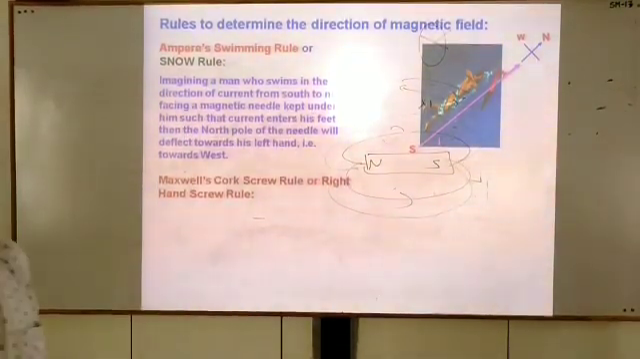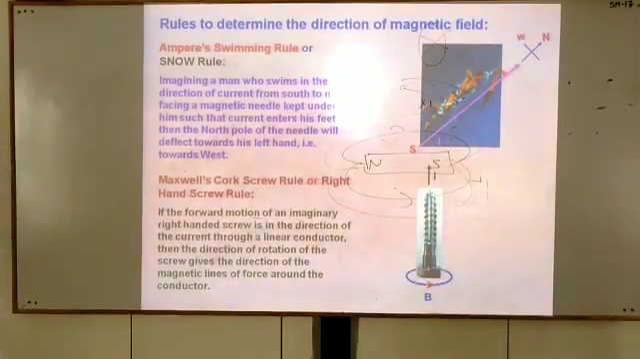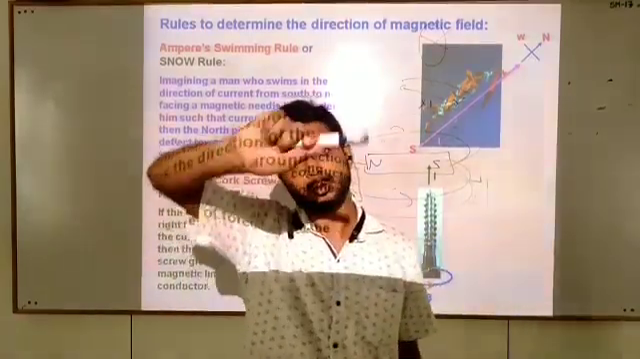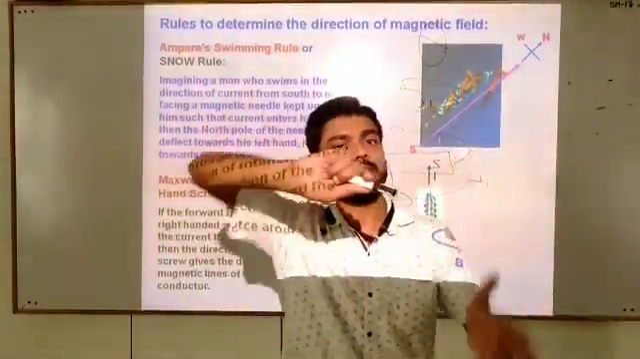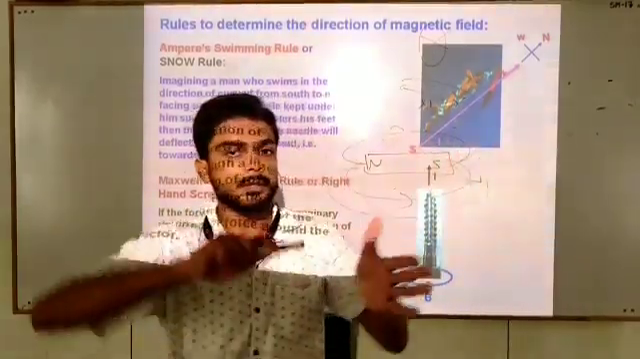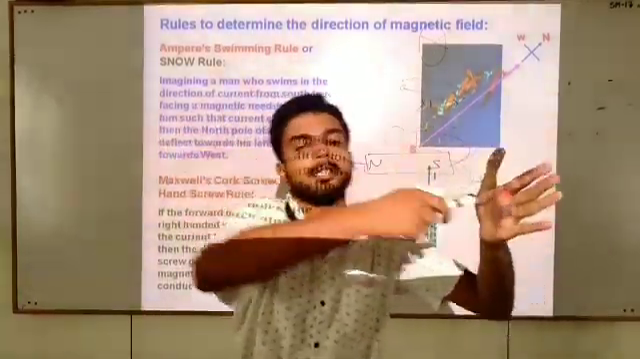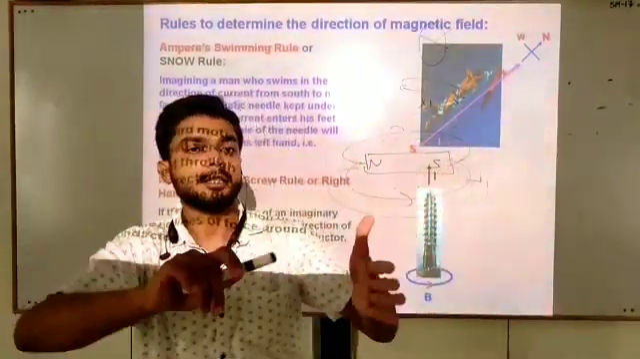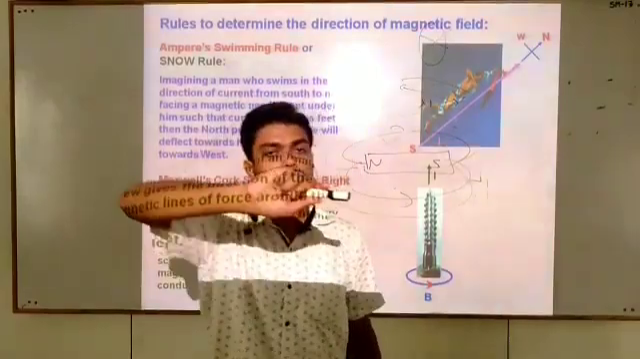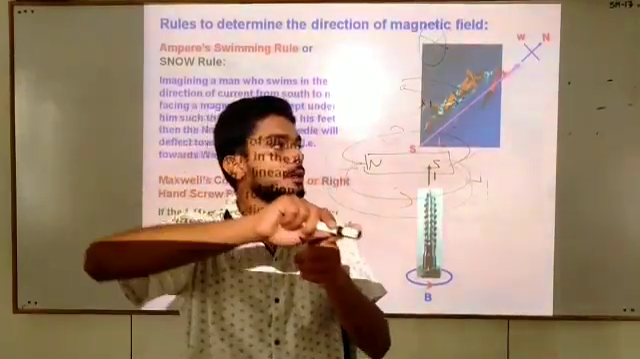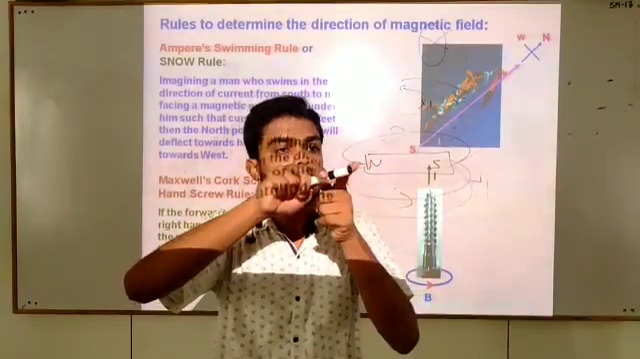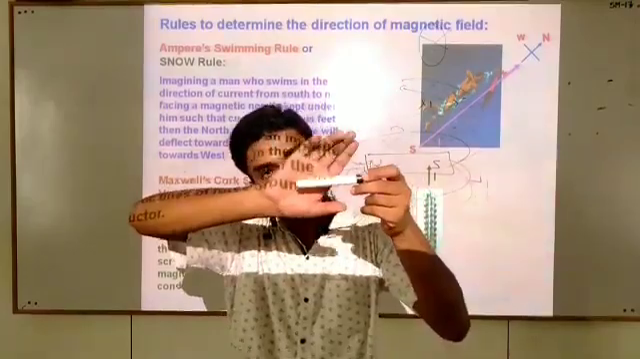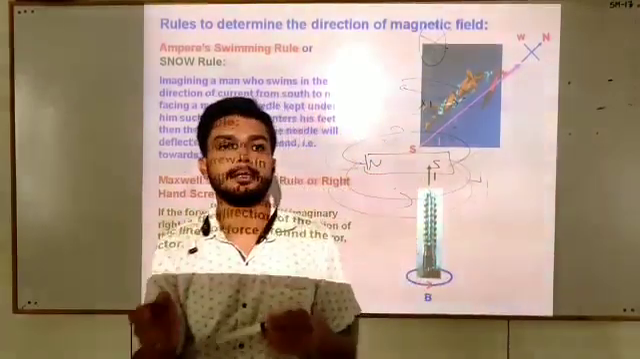Next is Maxwell's corkscrew rule. It states that suppose this is a screwdriver, if you tighten a screw, then whenever we tighten the screw, we find that the screw enters inside that body. Then it says that whenever we tighten the screw, the motion of that screw is towards the direction of current, and the rotation of our curled fingers is towards the direction of the magnetic field.